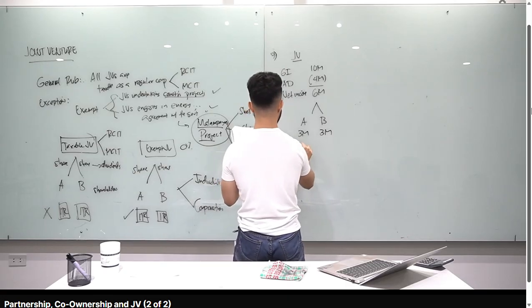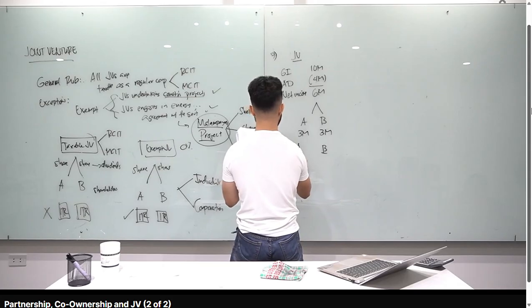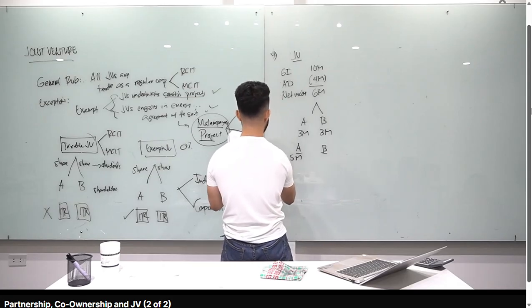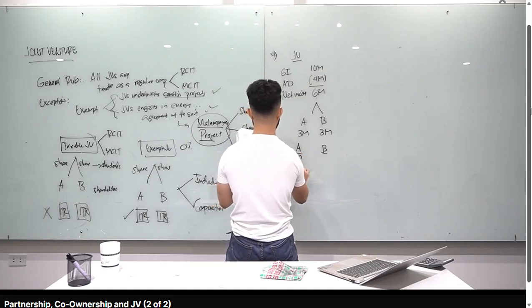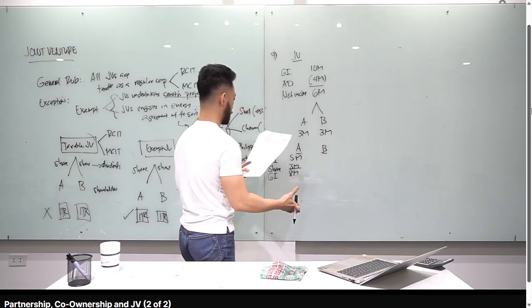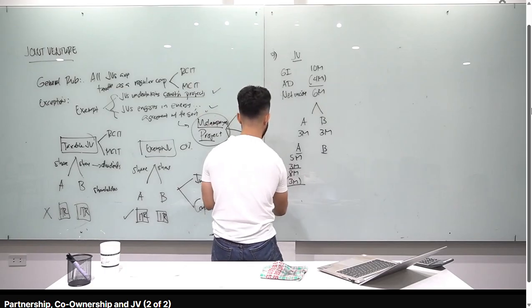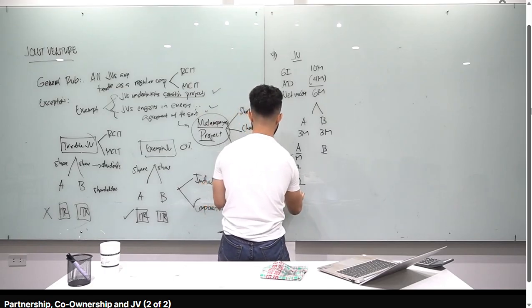So, si A, and then si B. Alright. So, si A, meron siyang gross income na 5 million. Tama? And then, yung share niya from the JV is 3 million. Okay? So, ibig sabihin, yung gross income ni A is 8 million. And meron siyang expenses na 3 million, tama? So allowable deductions, 3 million. Therefore, yung taxable income or net taxable income of A is 5 million.